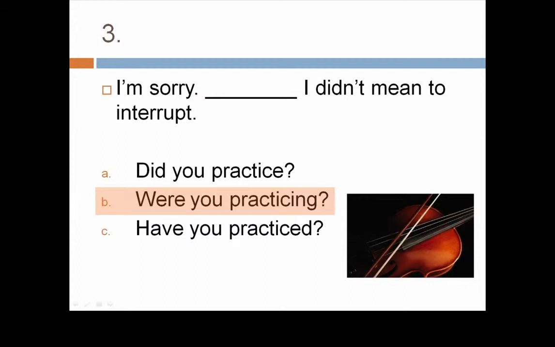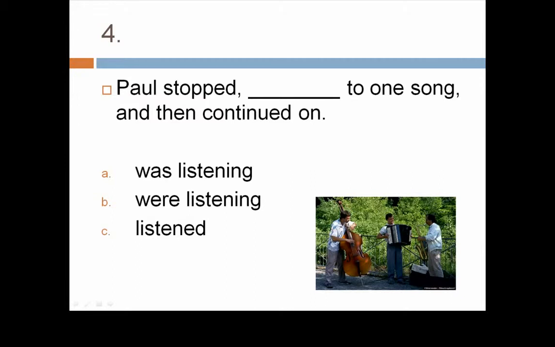The action that caused the interruption requires the simple past. 4. Answer C. Paul stopped, listened to one song, and then continued on. This is a series of actions, finished actions, in the past.